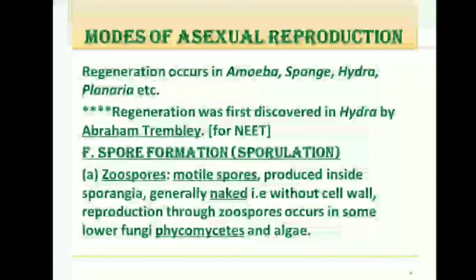Zoospores are generally naked, that is without a cell wall. Reproduction through zoospores is found in some lower fungi like Phycomycetes and algae. Now here I have a question for my viewers. Why is Phycomycetes known as lower fungi? If you know the answer, please write in the comment section below this video.